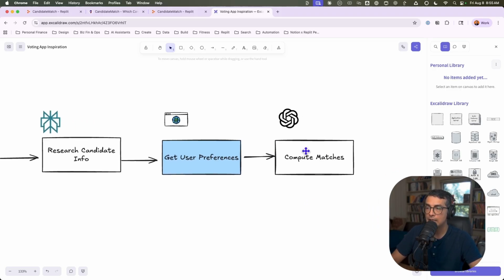Then the last step here is to send the candidate information and the user preferences to OpenAI so that we can get some sort of match computation. So basically I'm asking OpenAI to say, hey, here are the stances of this particular candidate. Here's what the user said they prefer. Now give me a general match for this, and then also rank how the different politicians in that race compare to the user's preference, and then return that back to the user.